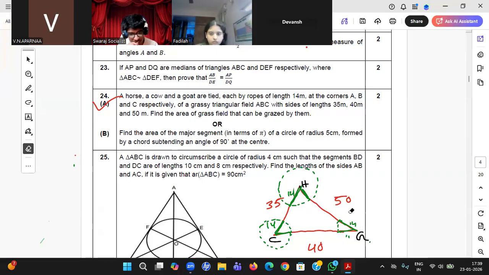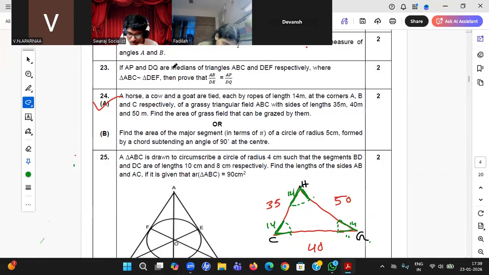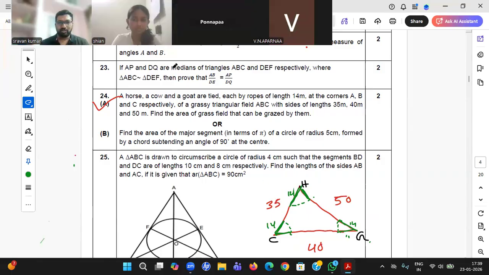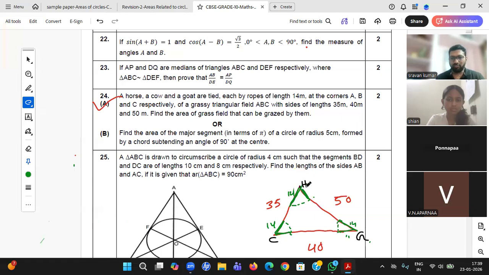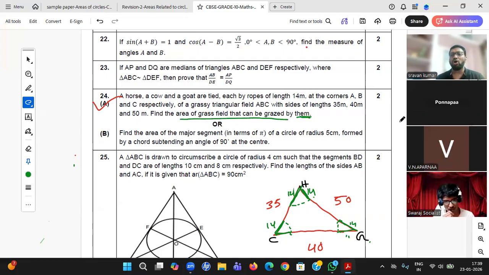I am erasing the things. So only this much part it can graze. Yes, only this part, this part, this part it can graze, student. Now you need to find the total area. These three areas you need to find. Yes, Ponnappa, what formula will you use? Well, we can see that is one sector. He's asking the grass field that can be grazed by them, so we should add all of them.